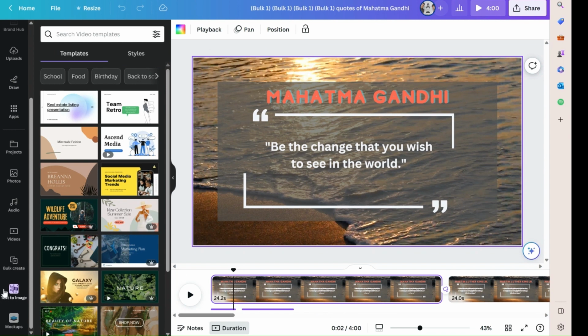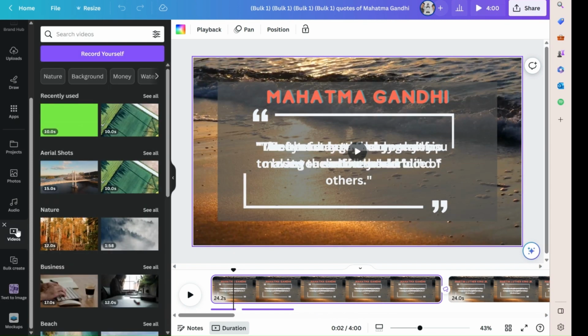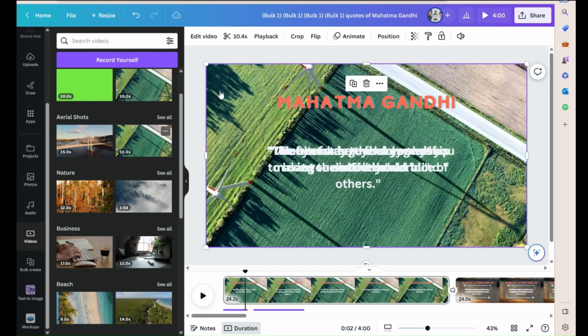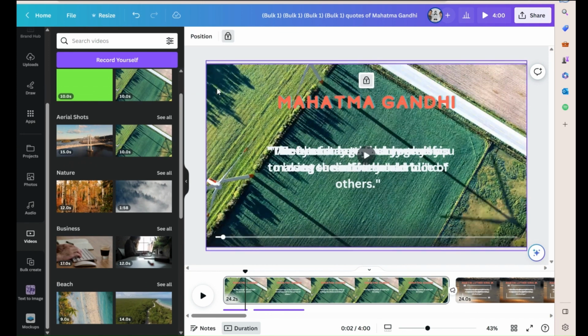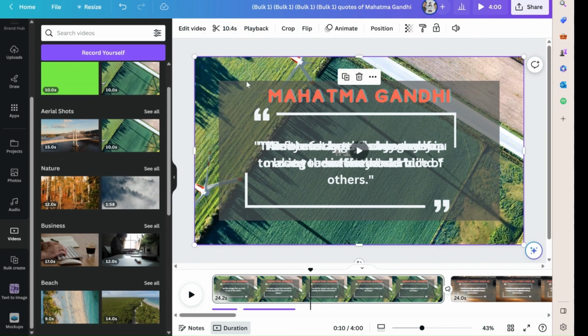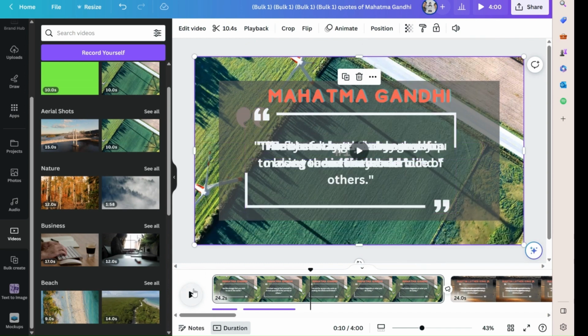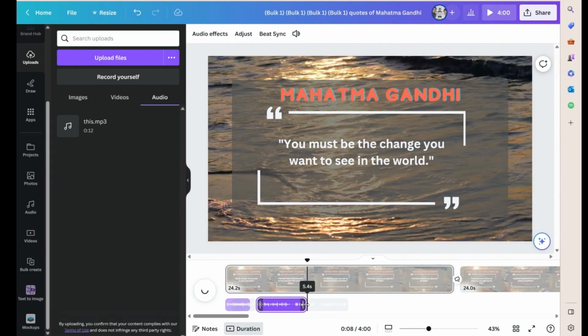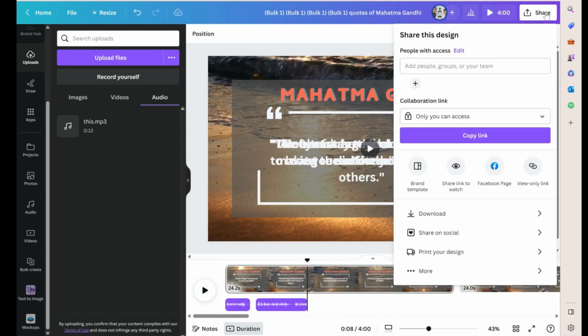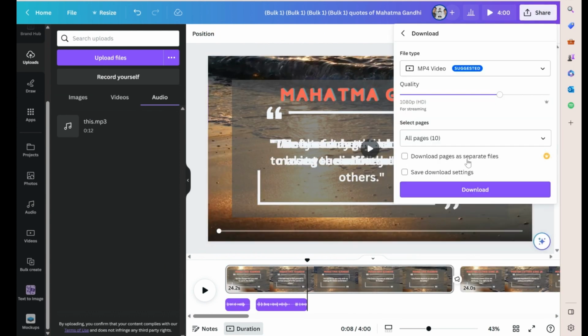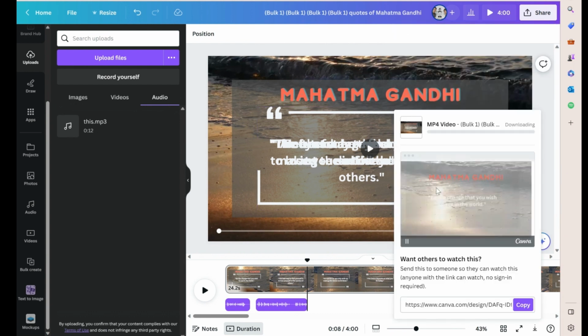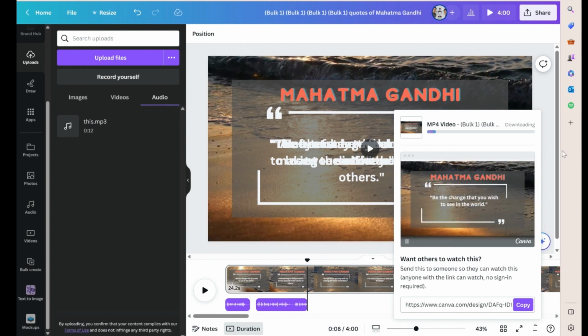We can also change the video background. Just click on Video on the left-hand panel, and select the background that you want, and drag it into the footage, and adjust accordingly. When you are done, click Download, and remember to select Download pages in separate files. And voila! It took me just 5 minutes to create 10 videos, and 100 videos will just be within an hour.